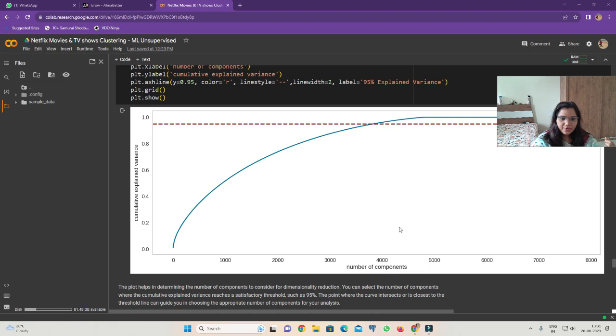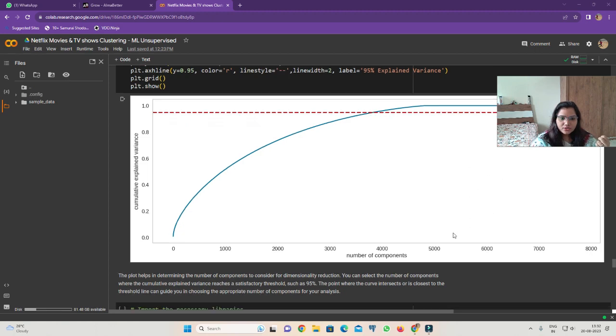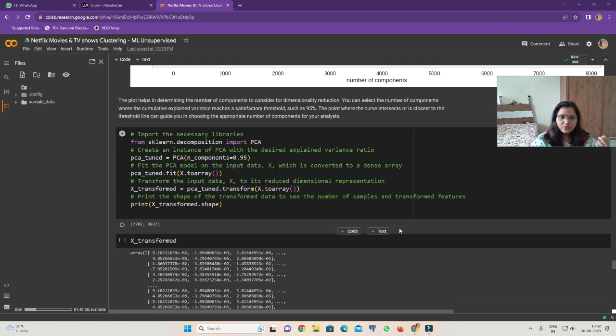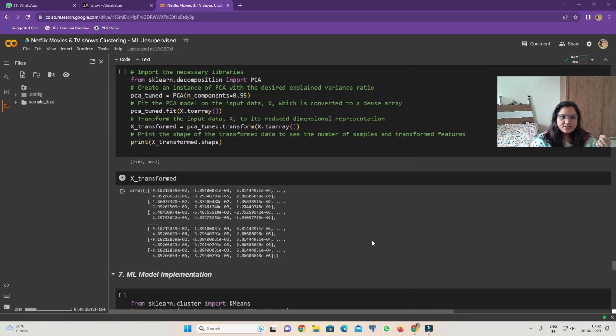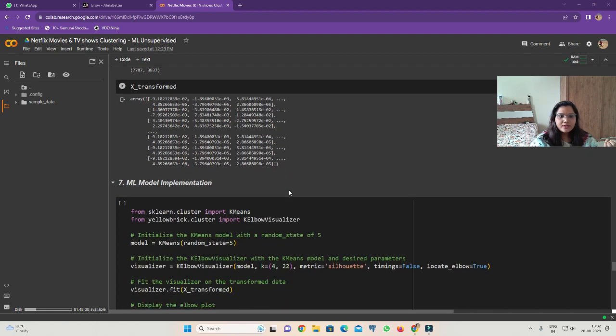It helps determine the number of components to consider. For dimensionality reduction, you can select the number of components where the cumulative explained variance reaches a statistical threshold such as 95%. The point where the curve intersects the threshold line can guide you in choosing the appropriate number of components. Then we import the necessary libraries, then create the PCA with the desired explained variance.